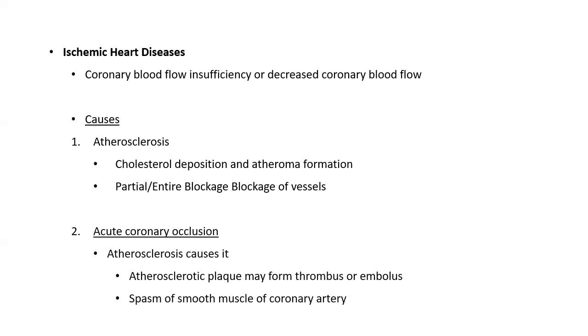The thrombus which it forms may be localized or may be delocalized because it can flow and form the embolus and cause embolism. The second effect which is produced in acute coronary occlusion is the spasm of the smooth muscles of the coronary artery. Whenever there is a spasm of the smooth muscle of the coronary artery, there will be contraction of the coronary artery and there may be occlusion of the vessels that causes less blood supply to the heart.